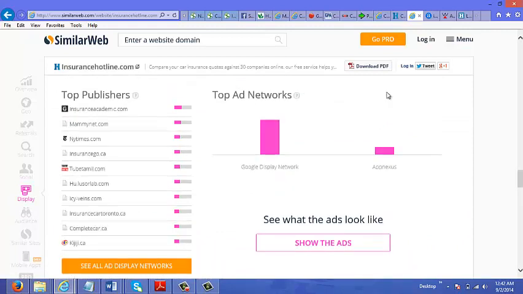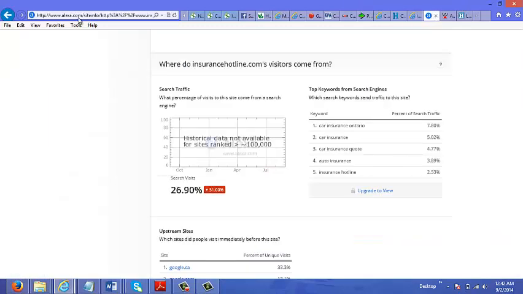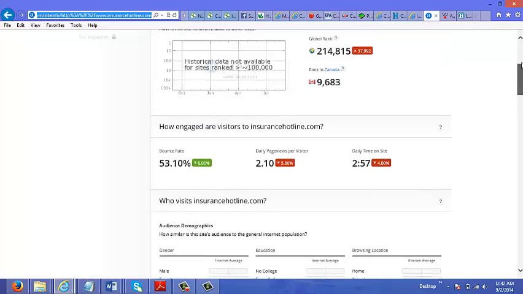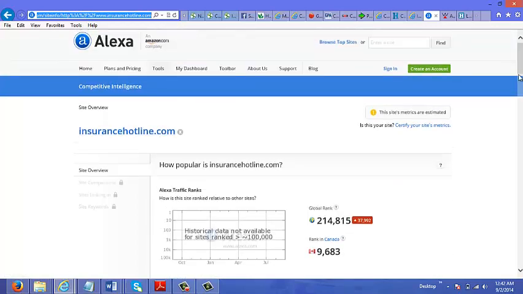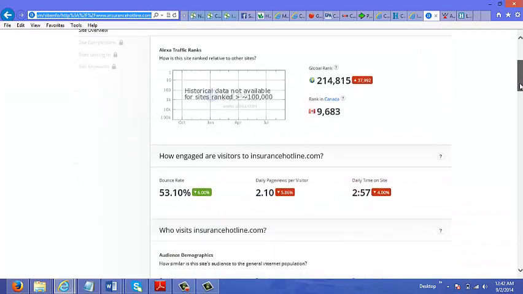Okay, so there's lots of information on this site. Another site you would want to do some research on is alexa.com. I've already pasted the URL on here, and when you do that, you get some good information.